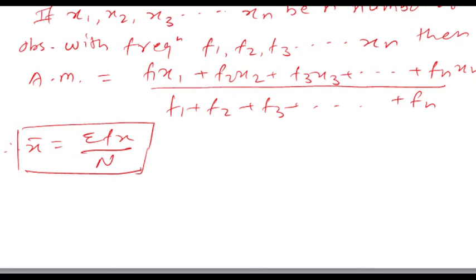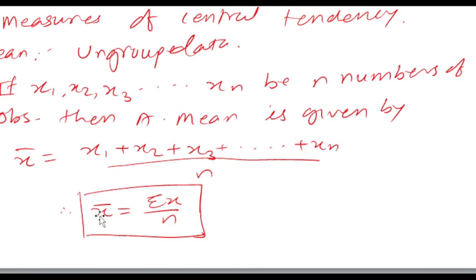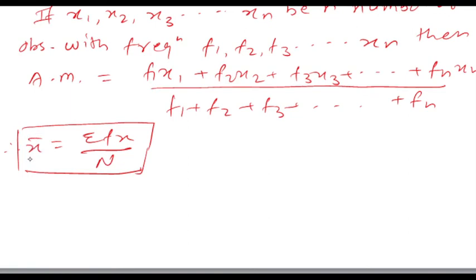Now see here, what is for ungrouped data? x bar is equal to summation x upon n. And what is for grouped data? It is x bar is equal to summation fx upon n. What is the difference? The difference is frequency. Okay, now this is grouped and ungrouped data.